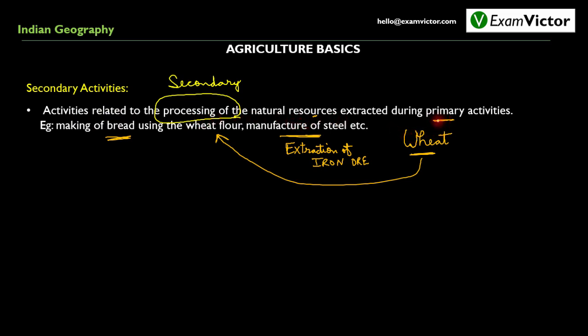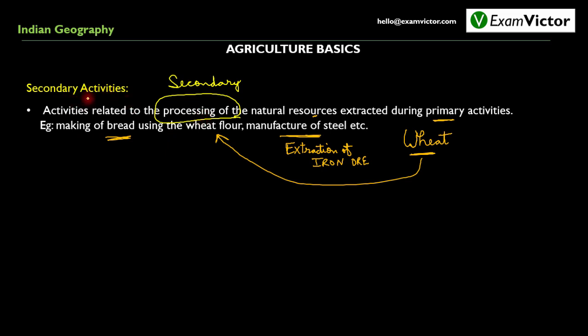For example, let us consider primary activity to be agriculture, where we get wheat as the output. Now this wheat is first converted into wheat flour in a flouring mill and then it is utilized to make bread. Thus the processing of the wheat would be considered as a secondary activity.